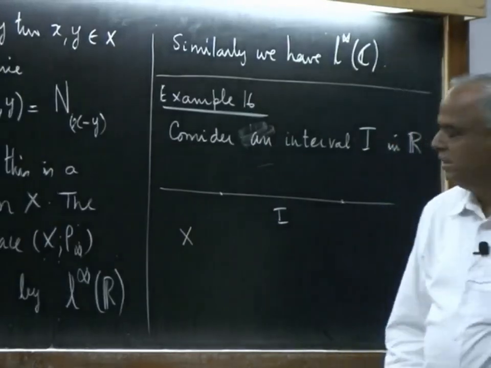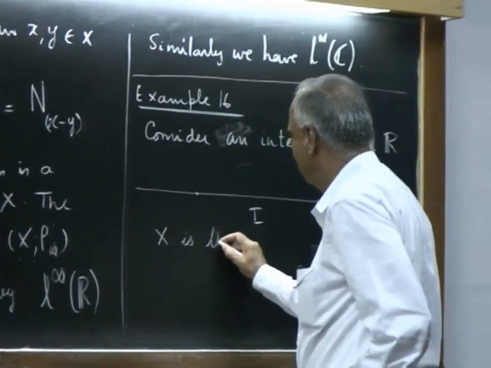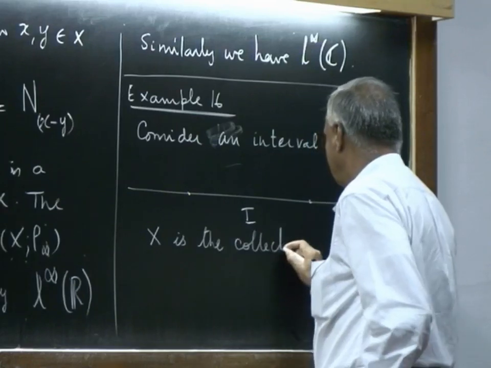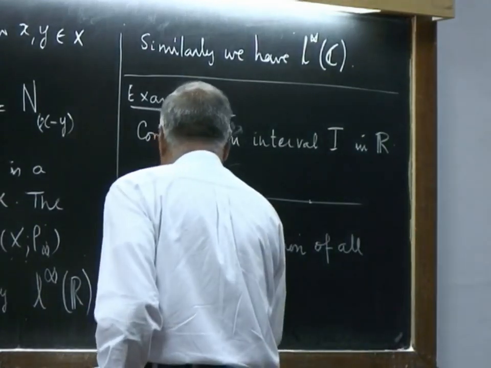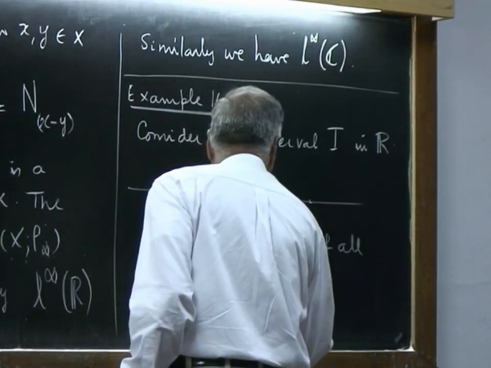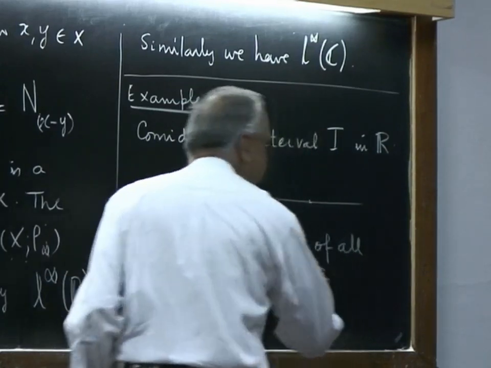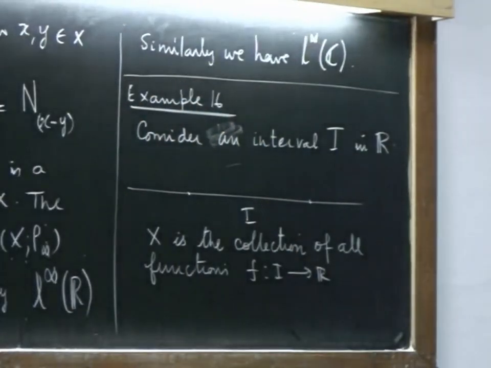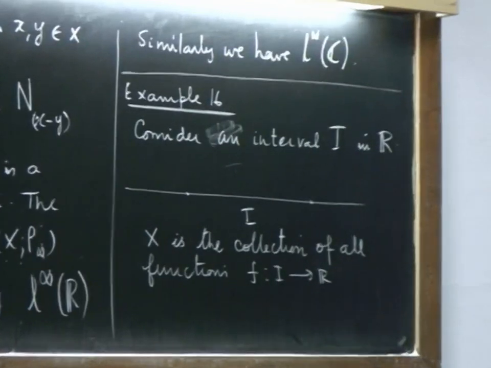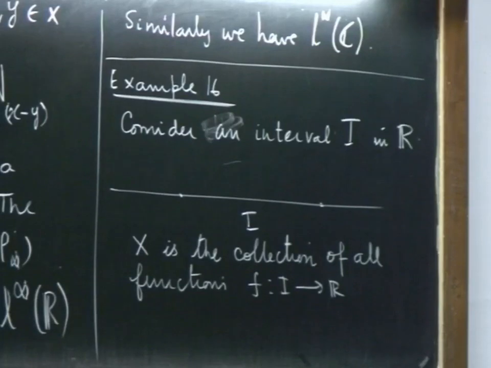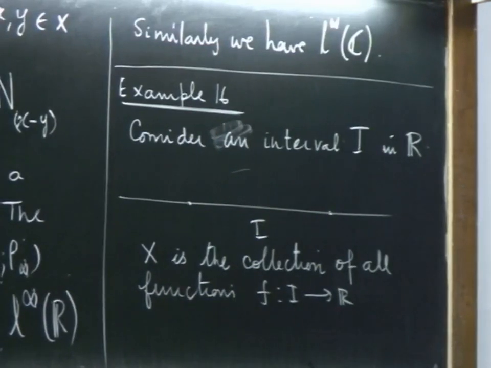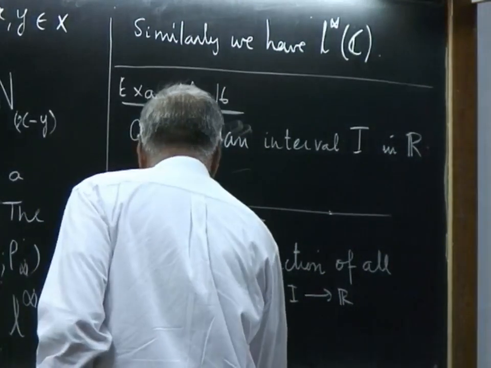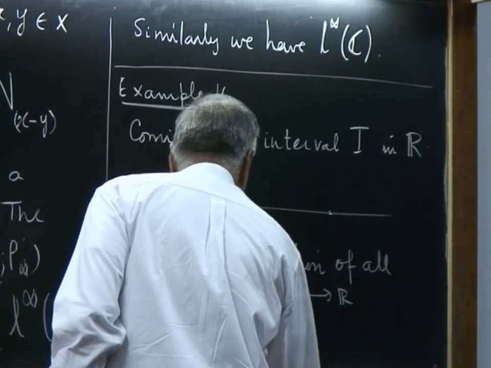again X is the collection of all functions f mapping I to R, that is real valued functions defined on the interval I. So, f of x for x in I is a real number. For every x in I, f of x is a real number. So, I have a real valued function defined on the interval I such that f is bounded.